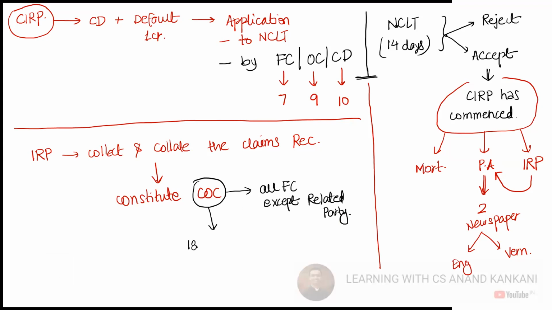Apart from that, if all the financial creditors are related parties, or if there is no financial creditor, then the 18 largest operational creditors. Don't forget the word largest, okay? Then one representative from the workmen and one from the employees. Correct. Now, what else?